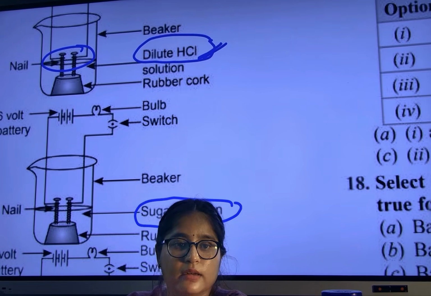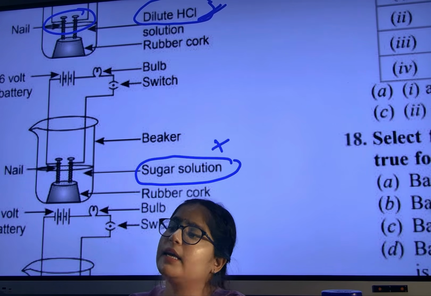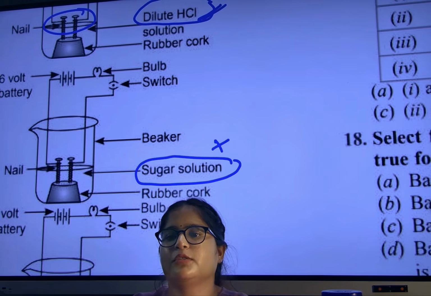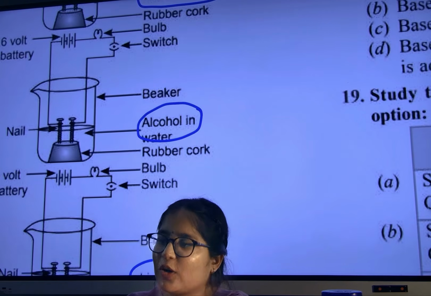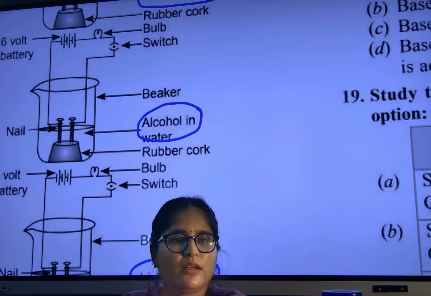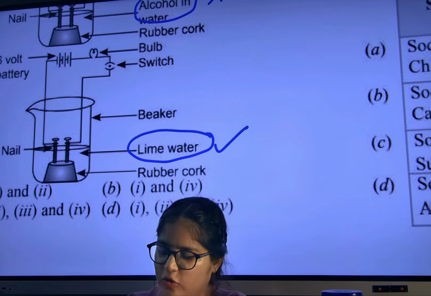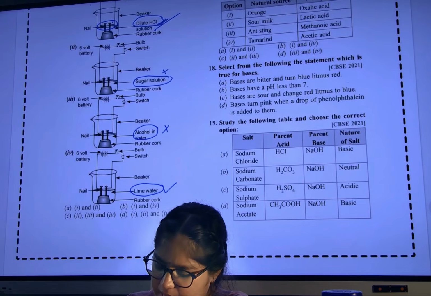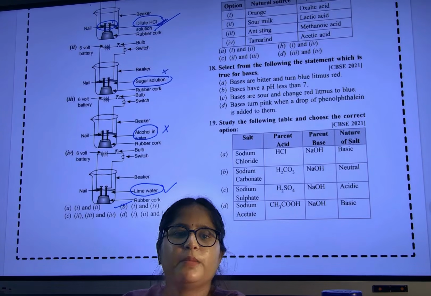Dilute HCl, acid will conduct. Sugar will not conduct. Otherwise, in our kitchen, now we add so much sugar, no need to give an electricity bill, right? Okay. Next, alcohol. Alcohol also doesn't conduct electricity, right? And lime water, yeah. Lime water and HCl, acids will conduct electricity. So, which option? B option.